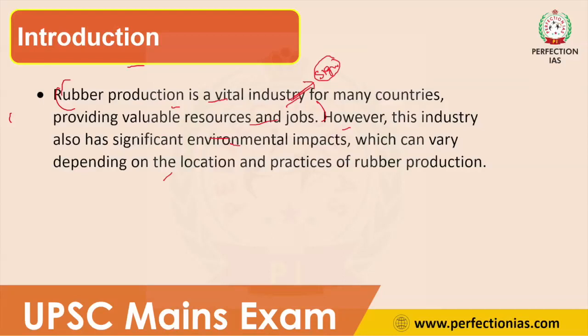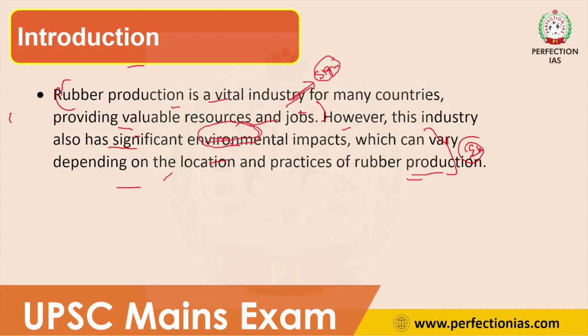In the second part, this industry also has significant environmental impact, which may vary depending upon the location and the practice of rubber production. In the second part, we mentioned the environmental issue. So in crux, we talked about the significance of the industry and also the environmental impact of the rubber industry. So this is the introduction.